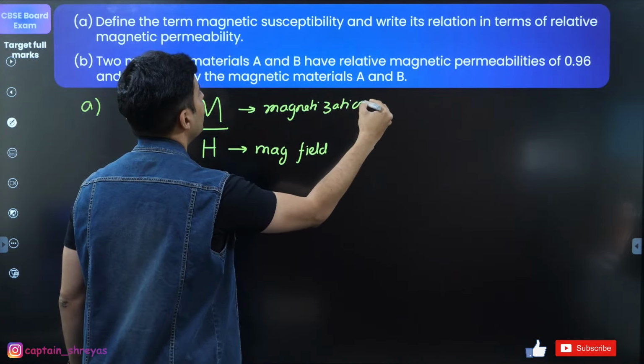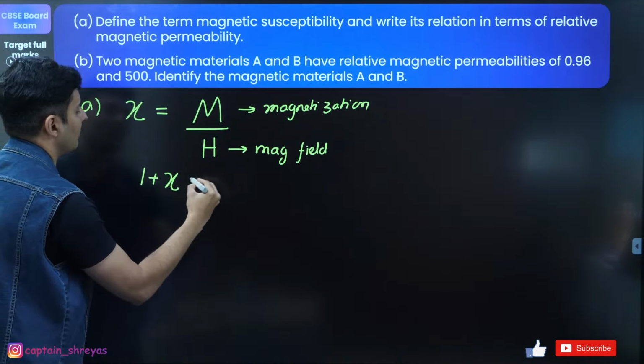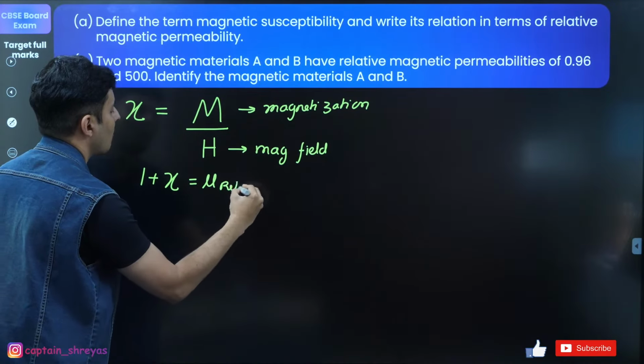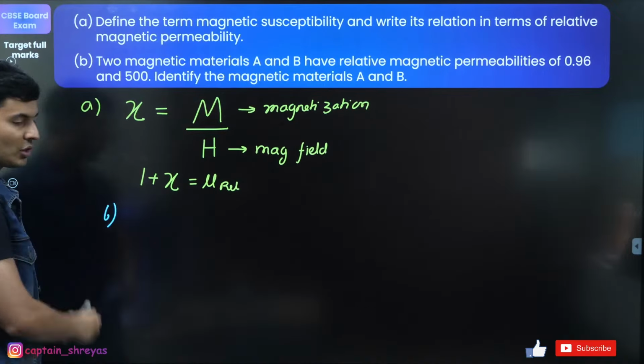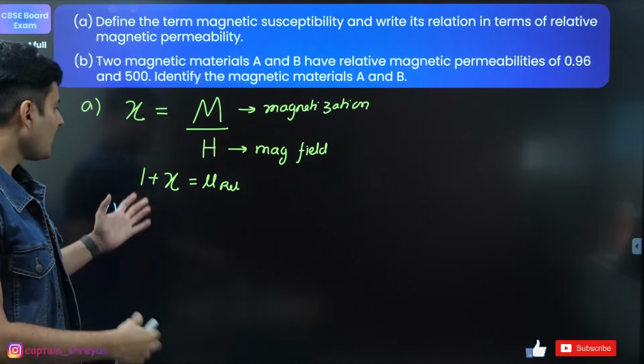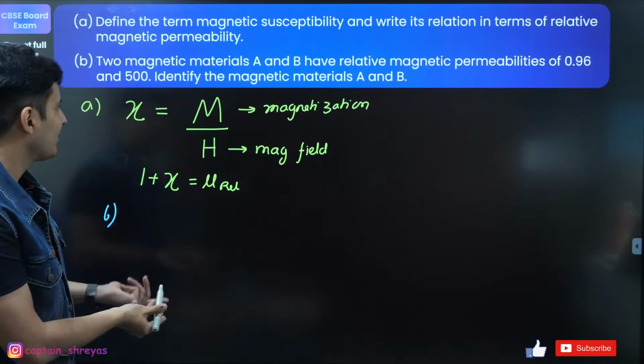And how is it related to magnetic permeability? 1 plus susceptibility is the relative magnetic permeability. So that is the first part of the question. Very good. Excellent. Or you can also say X is mu minus 1. It's one and the same thing, guys.